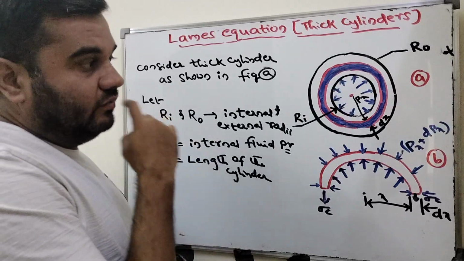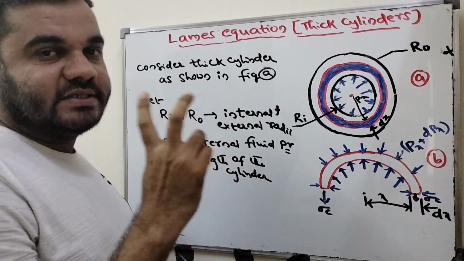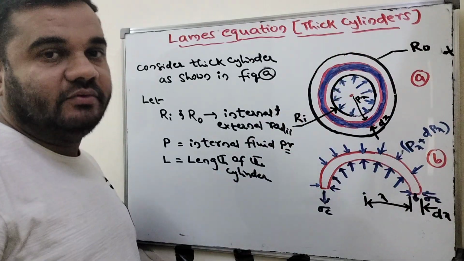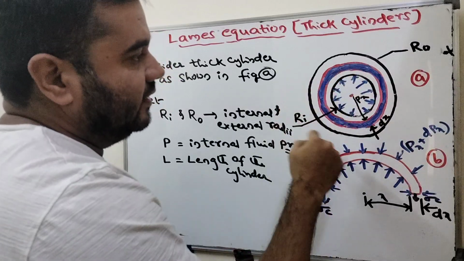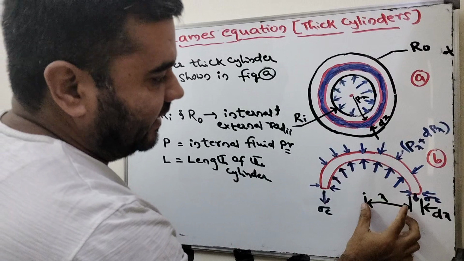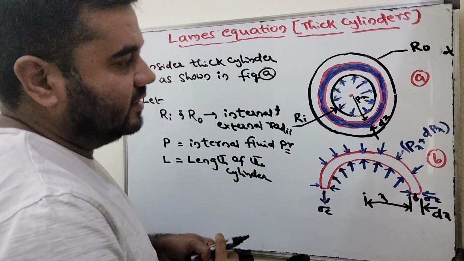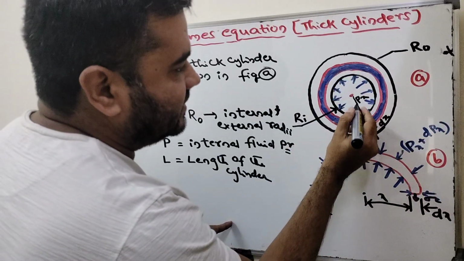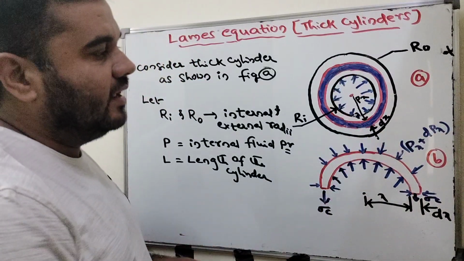Next, we will consider a small elemental ring. We will derive on the basis of the ring, then integrate with respect to the inner to outer radius, and we will get some equations. I consider one elemental ring here, at a distance of x from the center, with a thickness of dx.